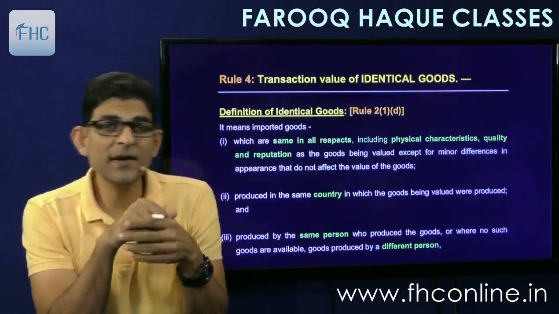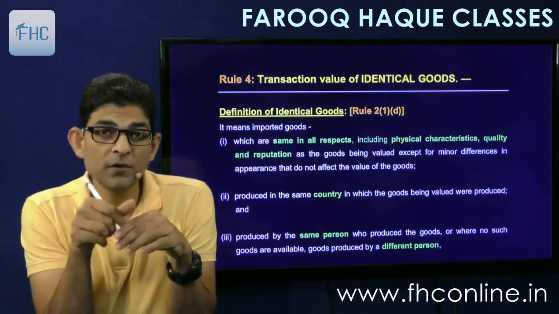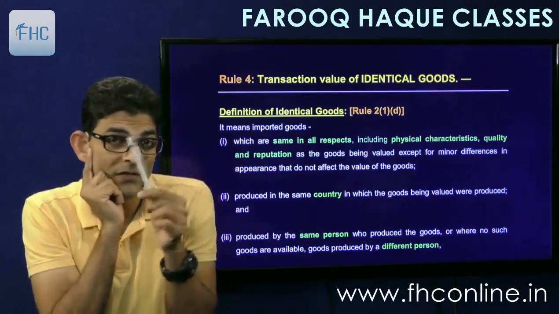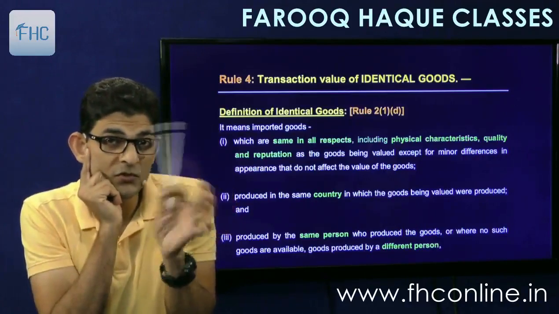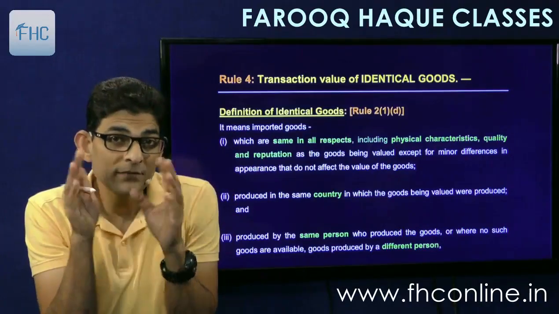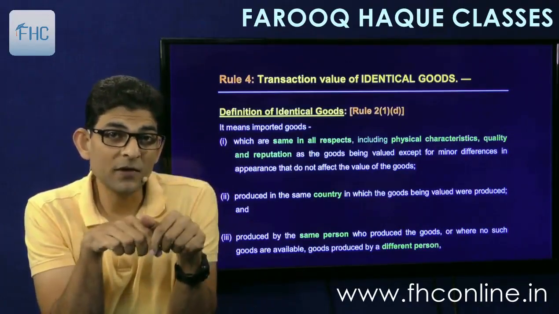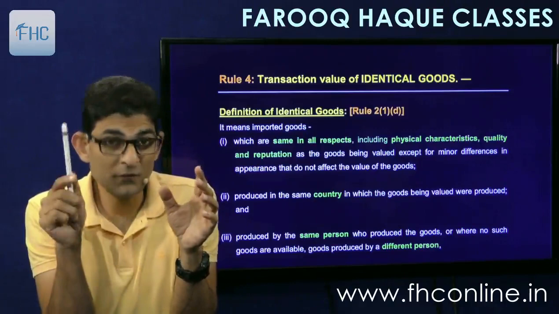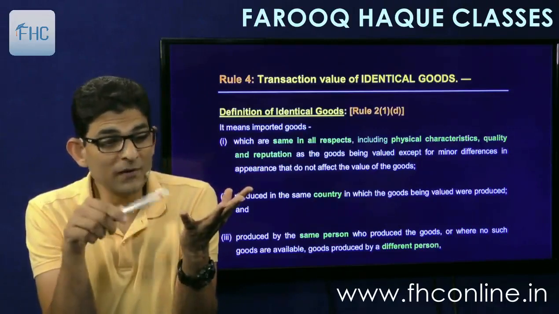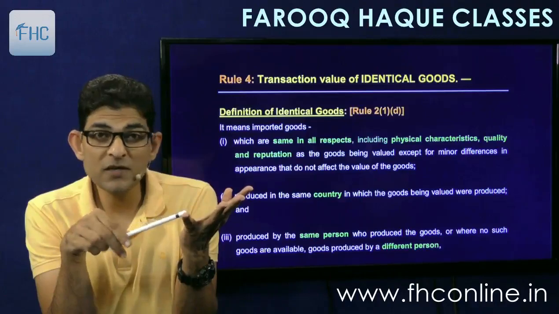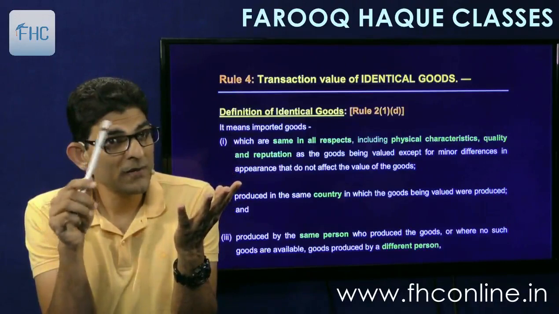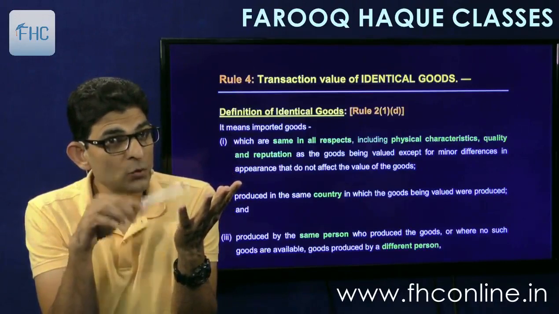If we find identical goods which have been imported, like I have imported Apple Pencil and somebody else has also imported Apple Pencil, that is identical goods, same features. At what price has he imported the goods? That will be taken as my transaction value. So his transaction value, if accepted, if he was not a related party and the price was the sole consideration for sale, so his transaction value has been accepted, will be taken as my assessable value as well.